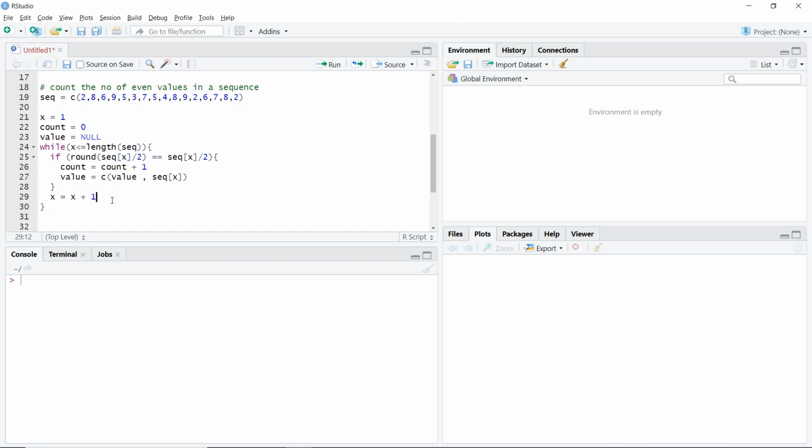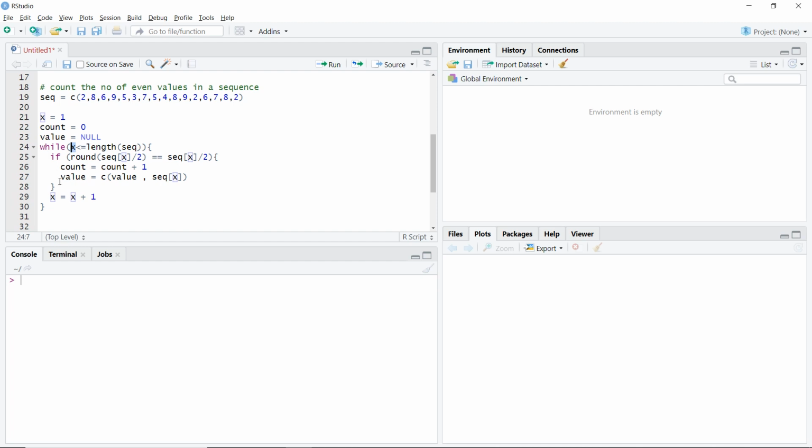If you have studied other programming languages like C++, in C++ we use x++. That does not work here. So you will have to define x is equal to our old x plus 1. It will take the first value, check whether it is even or not, then go here and make the x value one more, so it becomes 2, and then check here: while x is equal to 2, is it less than or equal to the length of the sequence?